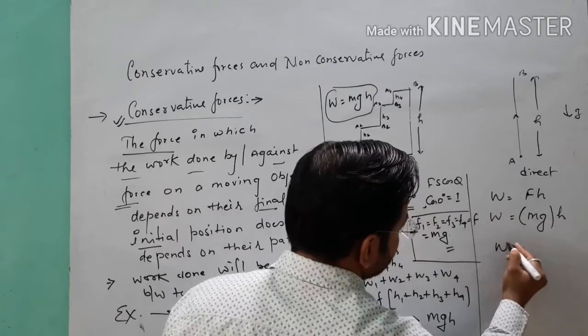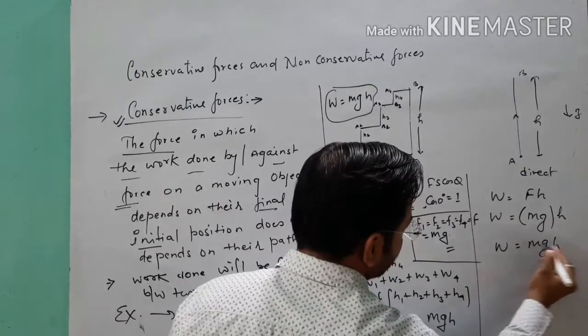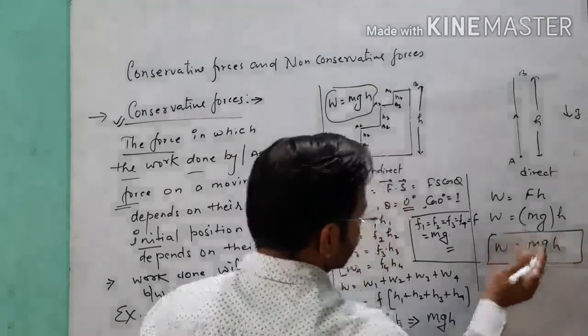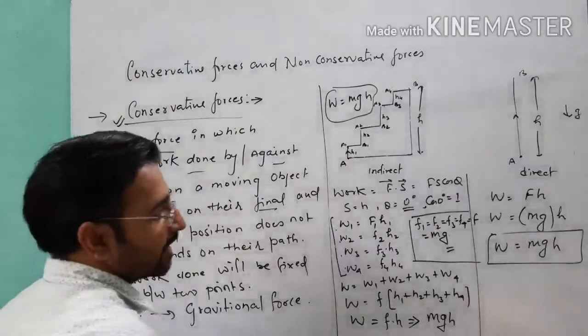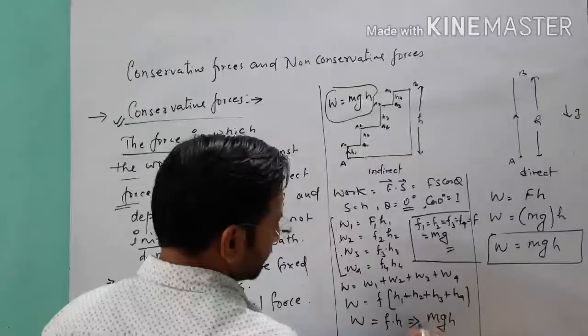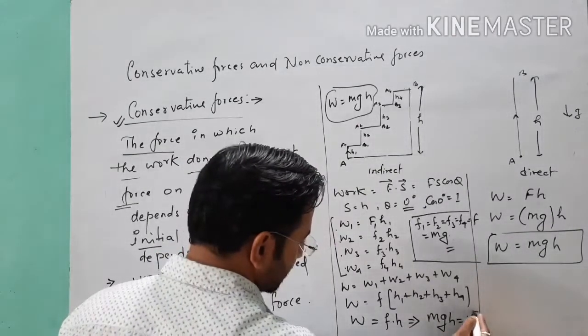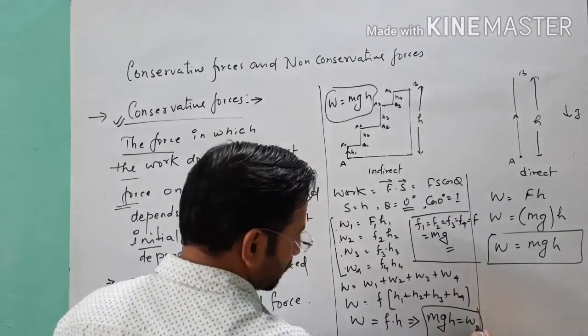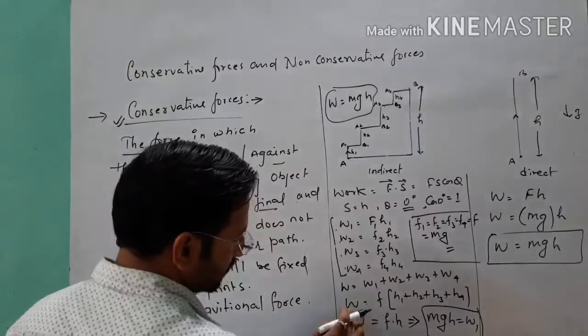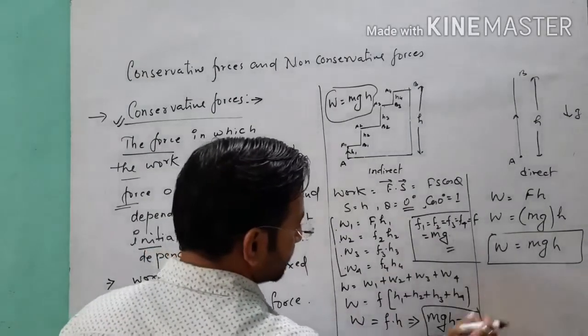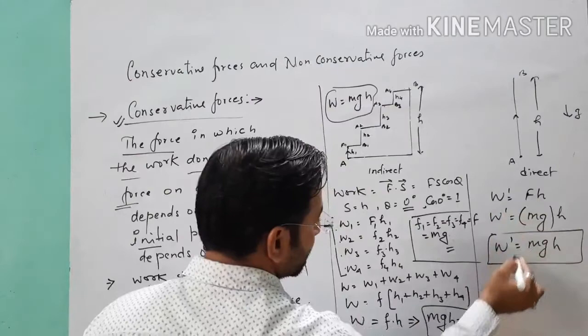So here this work is numerically mgh, and from the first equation, W is equal to mgh as well. Suppose in the first case the work is W, and in the second case the work is denoted by W dash.